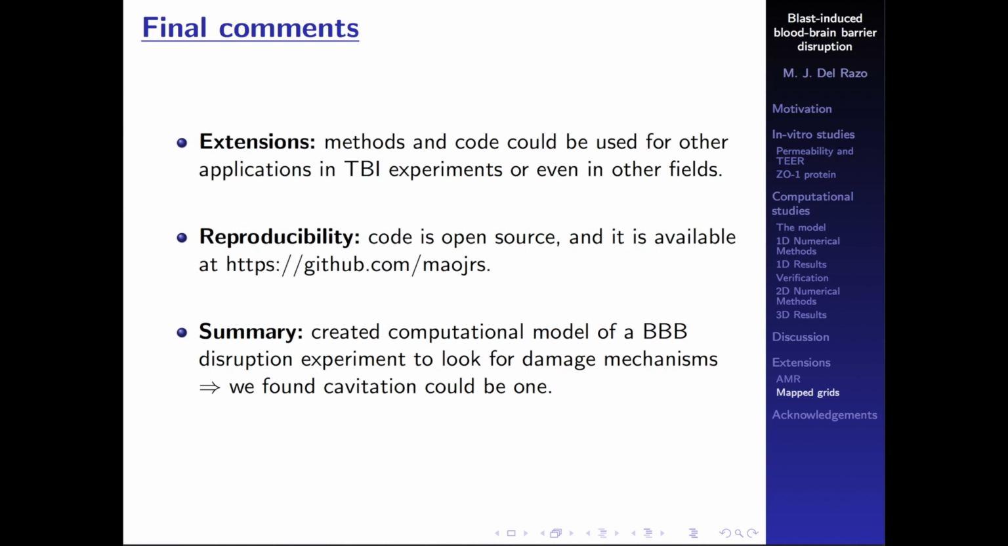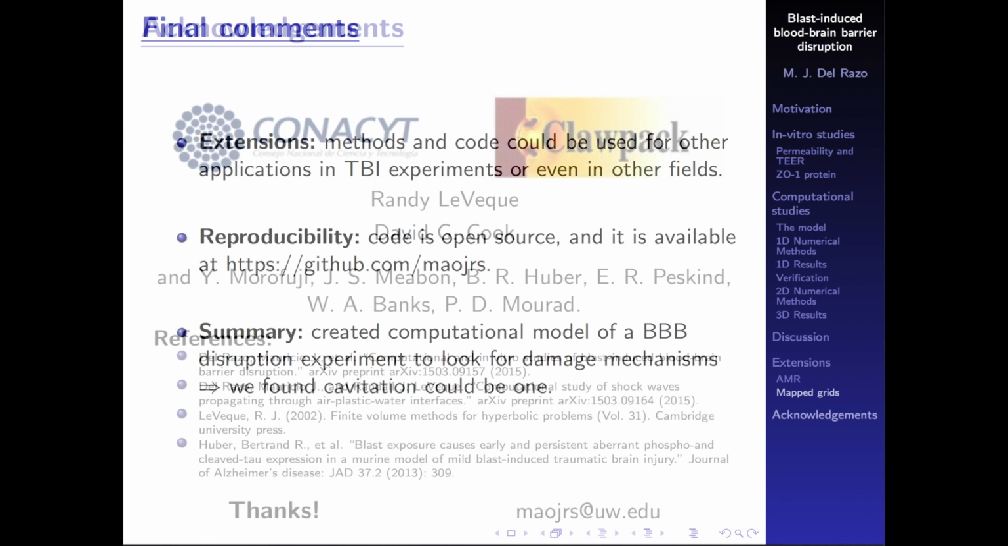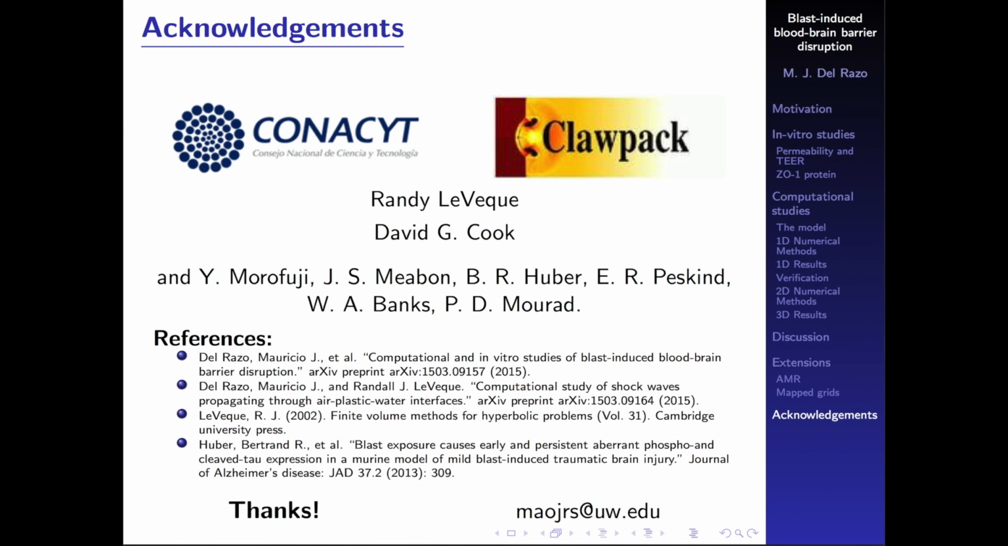For the final comments, the methods that we developed in this problem could be used not only for TBI experiments, but could probably be extended to other fields. And we're trying to make a point for this by aiming for reproducibility: the code is open source and available on GitHub. And that would basically be all. I would like to acknowledge the whole experimental group from the VA Hospital at the University of Washington. And here are some references. Thanks.